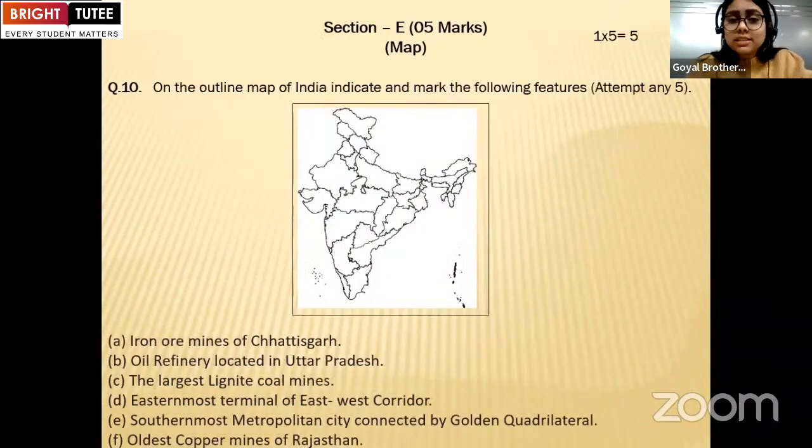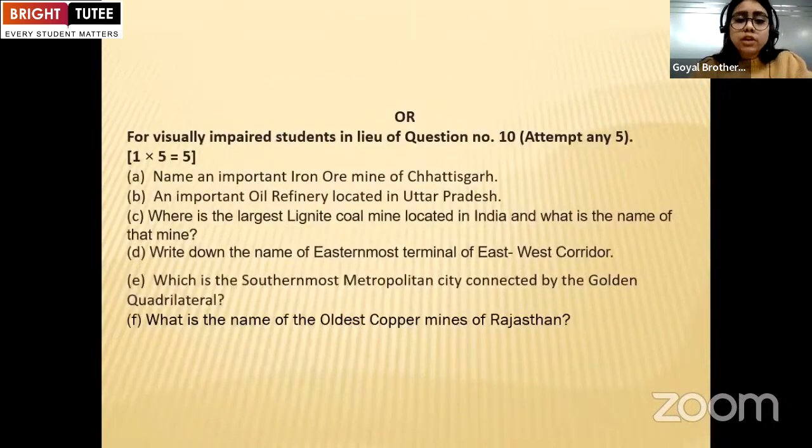Now this is the last section, section E, and it is a map based question. On the outline map of India, indicate and mark the following features. They have to attempt any 5. There are a total of 6 questions, but they have to attempt any 5. Now, this is for visually impaired students in lieu of question number 10. Also, they have to attempt any 5 of the questions. It totally depends on them.